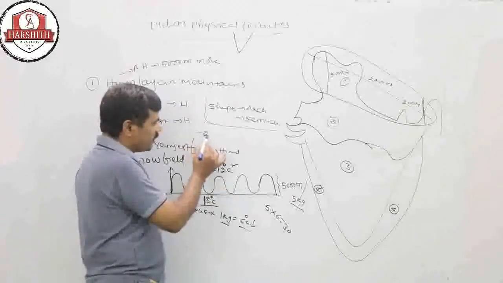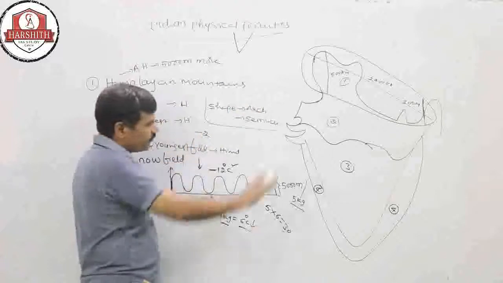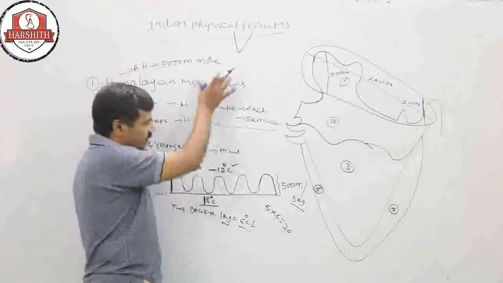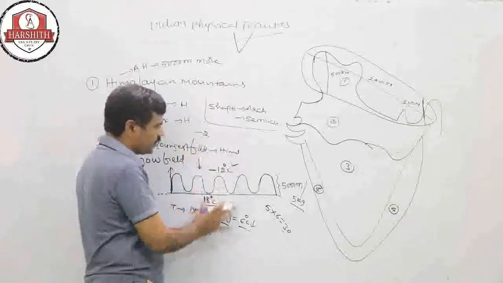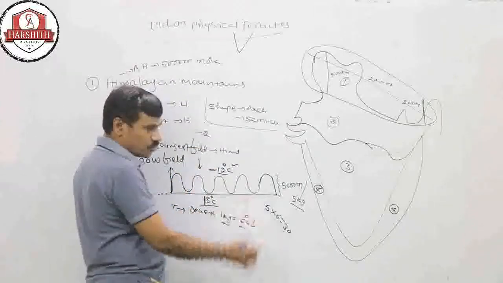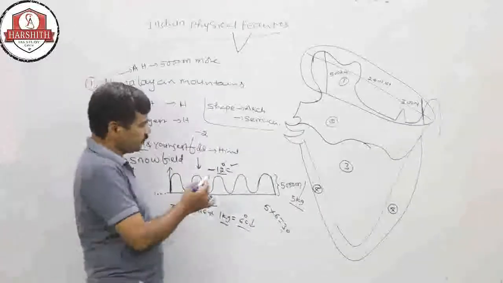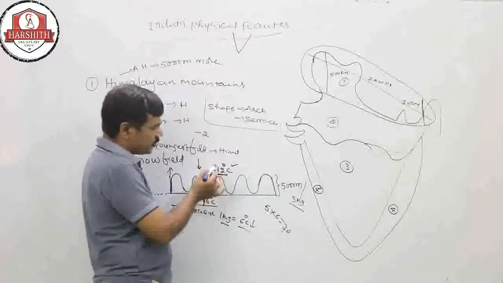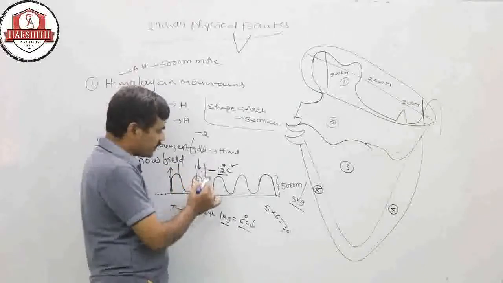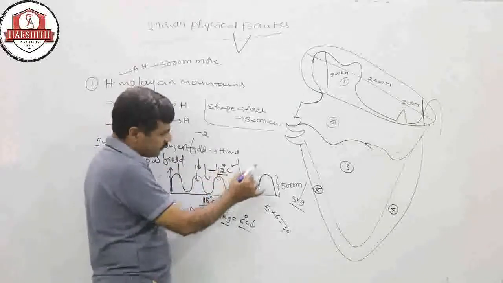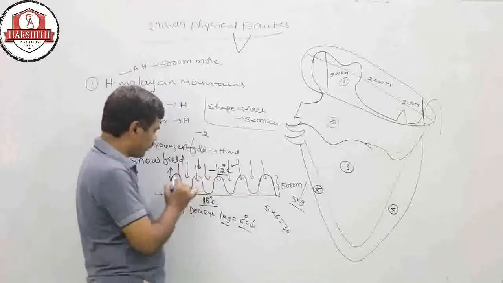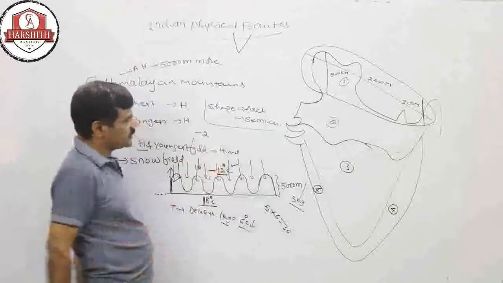At minus degree temperatures, any area that is below zero, even minus 2, can get snowfall. For this reason, at minus 12 degrees, the Himalayas get snowfall every day from the sky.